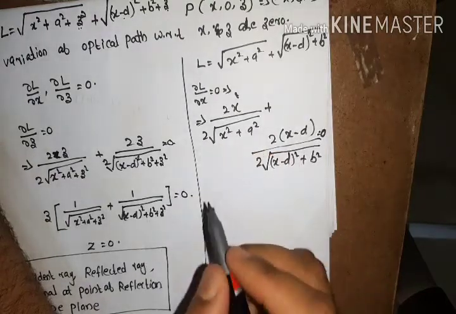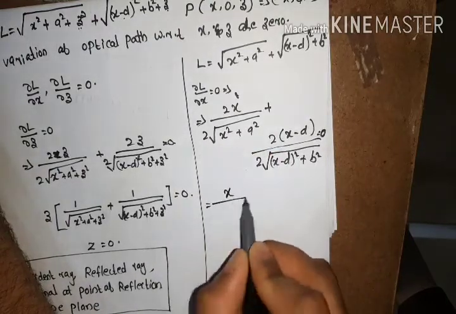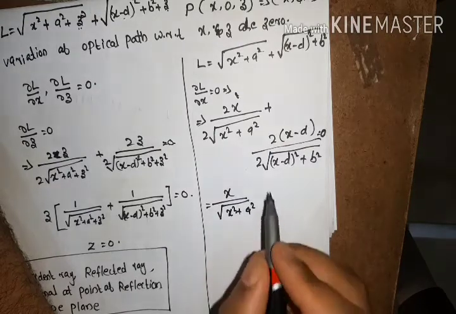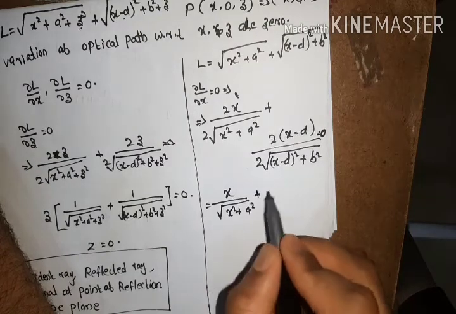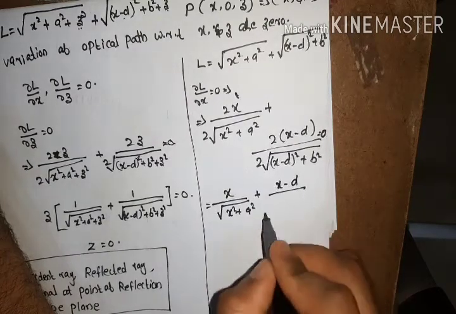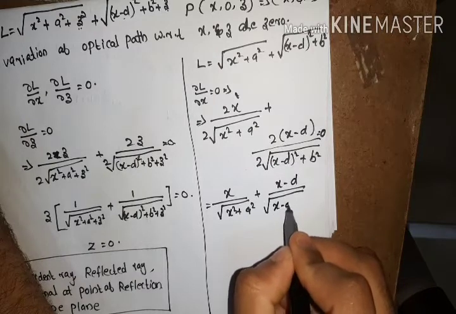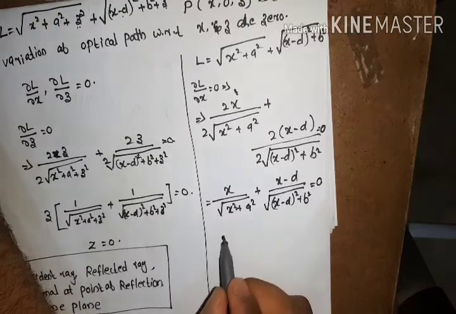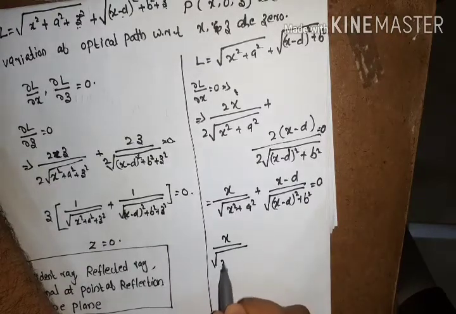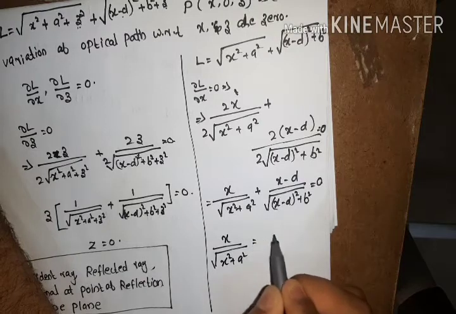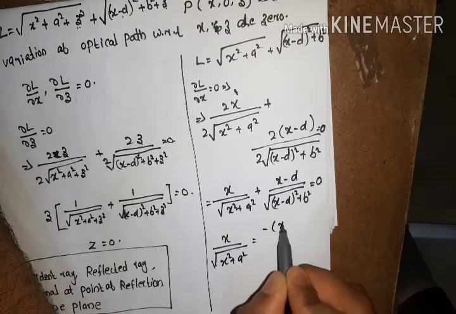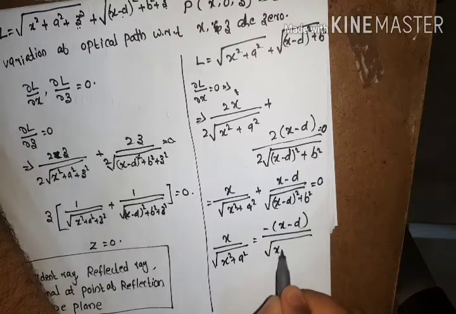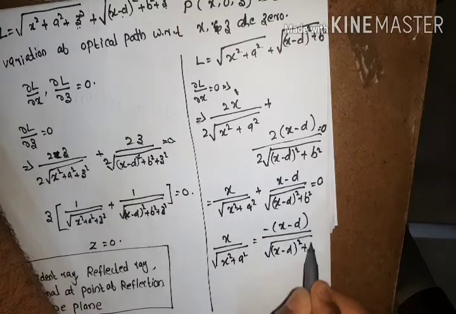This means that the 2 and 2 get cancelled and you will get x divided by root of x square plus a square, plus (x minus d) divided by root of (x minus d) whole square plus b square, is equal to 0. That means x divided by root of x square plus a square is equal to minus of (x minus d) divided by root of (x minus d) whole square plus b square.